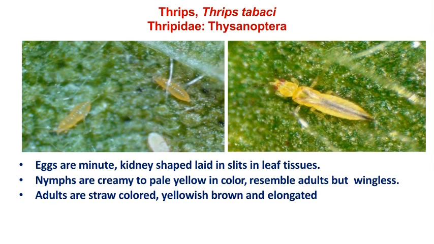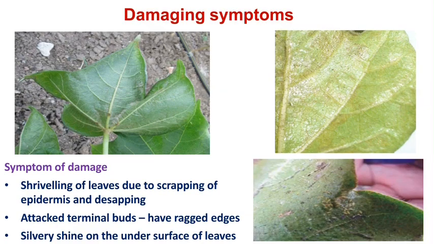Okay, in the left side picture, these are the nymphs, and in the right side picture, this is the adult. It is a very minute insect. It is present just under the surface of the cotton leaves and scrapes the epidermal layers of the leaves and sucks the oozing cell sap. And these are the symptoms produced due to the feeding of the thrips.